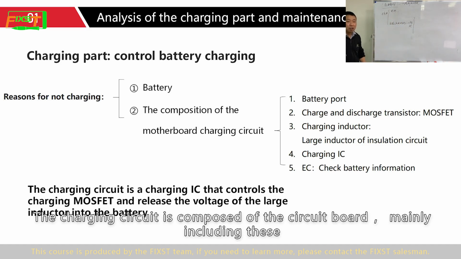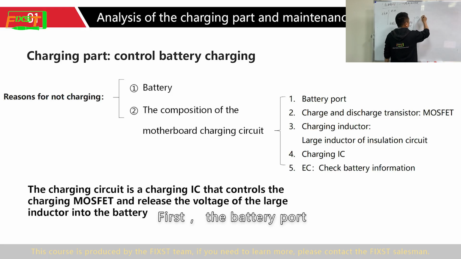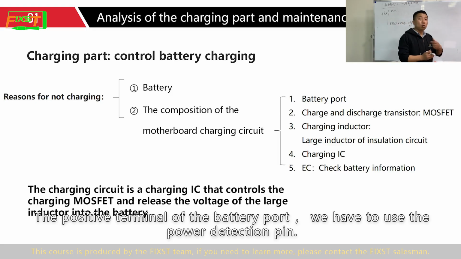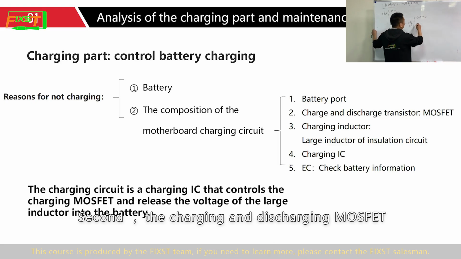The charging circuit is composed of the circuit board, mainly including this. First, the battery port. The battery interface may also cause no charging. For the positive terminal of the battery port, we have to use a power detection pin. Second, the charging and discharging MOSFET.